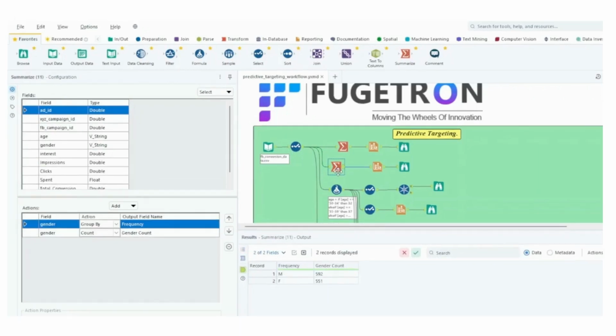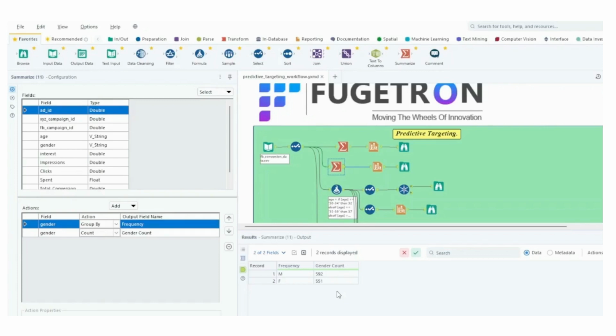Within the second Summarize tool, we'll start by renaming the gender column to gender count for better clarity and understanding. Next, we'll count the occurrences of each gender and calculate the frequency by grouping the gender field. We'll then rename the calculated frequency as frequency for easy interpretation. By summarizing the gender distribution, we can gain insights into the representation of different genders within our data set. So, by connecting the second Summarize tool to our Select tool, we have reviewed the gender distribution in our data set. Renaming the columns and calculating the frequency provides us with a clear understanding of how genders are represented.